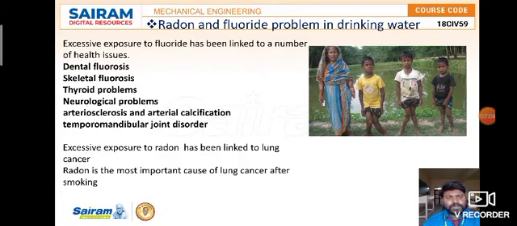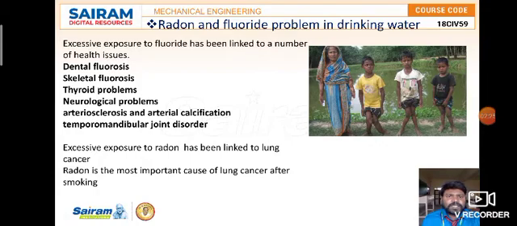Then thyroid problems, and also bulging of the face or neck area and increasing body weight because of thyroid problems. And neurological problems, mental-related problems, will occur because of this fluoride content.